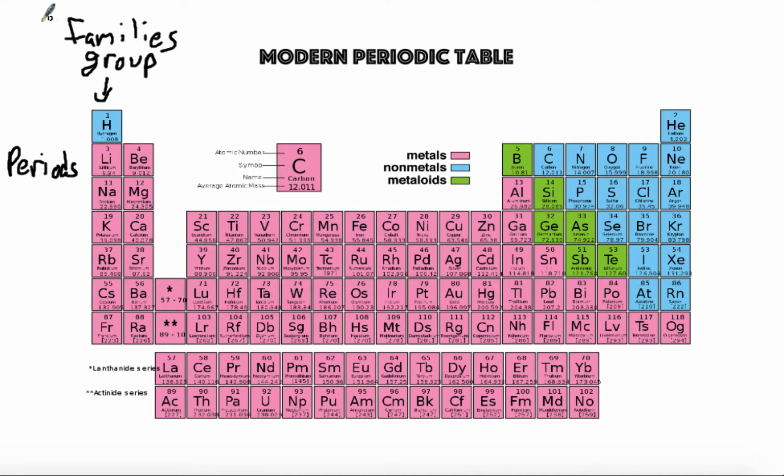So if we're starting off with metals, about 80% of the elements are metals. If we take a look at the periodic table, you can see that the bulk of the elements that we've discovered are what we consider to be metals. The properties of metals are that they are very good conductors of heat and electricity, meaning that they can conduct an electrical current and transfer heat pretty well. They're usually pretty shiny, and they are normally solid at room temperature, the exception being mercury, Hg, which is a liquid at room temperature.